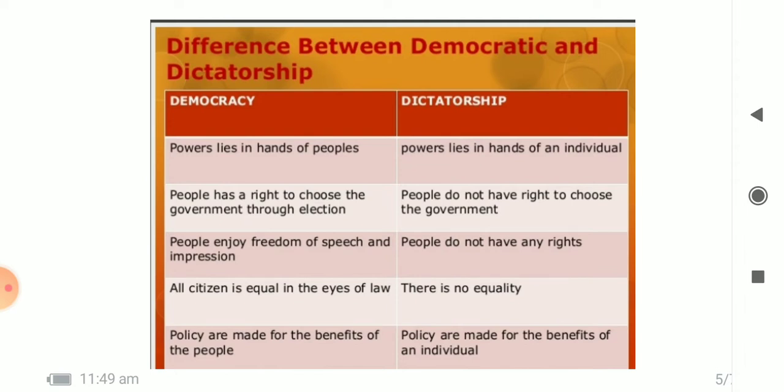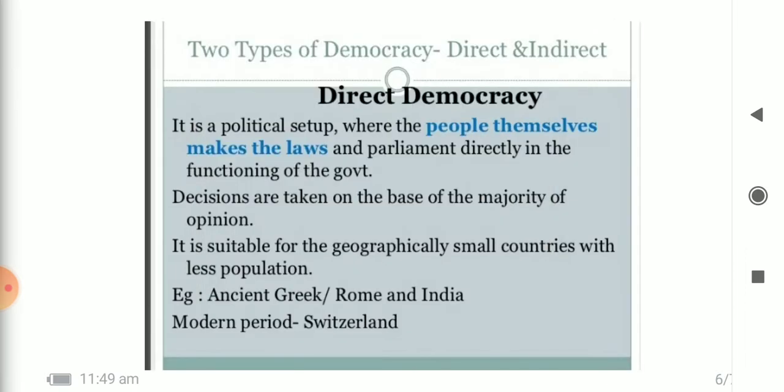In democracy, people enjoy freedom of speech and expression. In dictatorship, people do not have any rights. All citizens are equal in the eyes of law in democracy, but there is no equality in dictatorship. Policies are made for the benefit of all the people in democracy, but in dictatorship, policies are made for the benefit of an individual or selected groups of people.